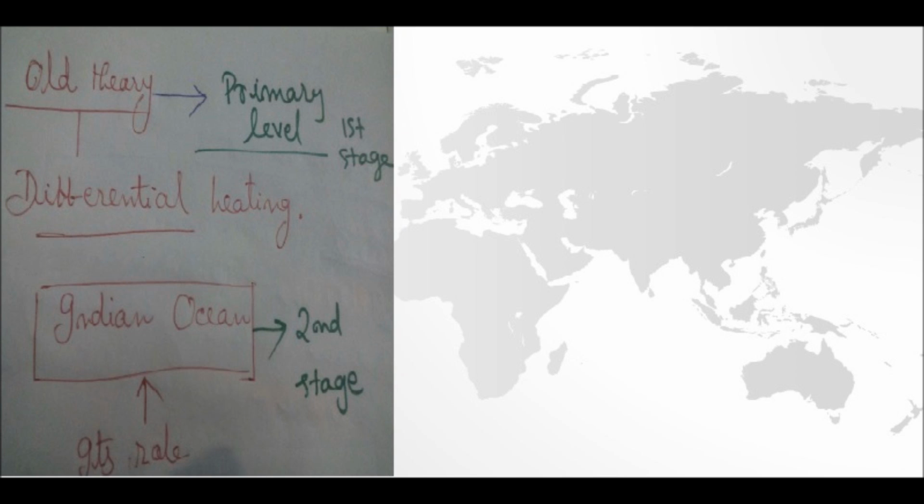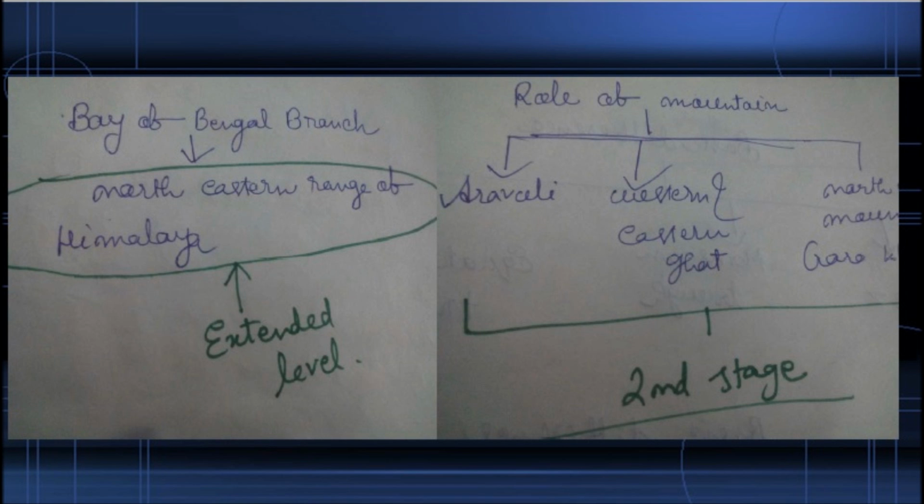Then we have to say that the monsoon system after the southwest monsoon becomes two branches, one the Arabian Sea branch and one the Bay of Bengal branch. In the case of the Bay of Bengal branch, what is the role of the northeastern ranges of Himalaya? We know that the Bay of Bengal branch enters the northeast, but there is a barrier of mountain ranges of Himalaya, Garo, Khasi, Jaintia in Meghalaya.